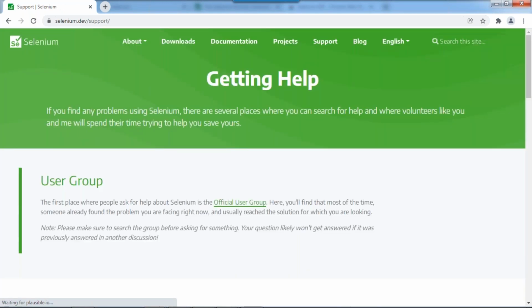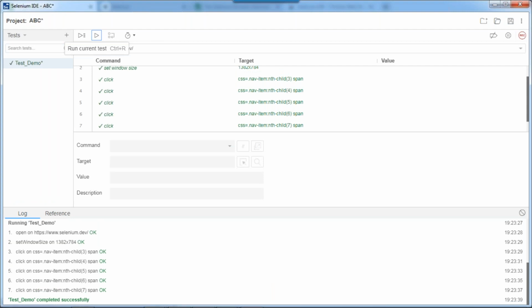Okay, here what we are doing is record and play, record and play, record and play. Suppose I want to customize this, I don't want to click this one, I want to do some other things, so it's not possible. That's the reason they come up with RC. RC is nothing but a remote control. Okay, so is it clear, right?